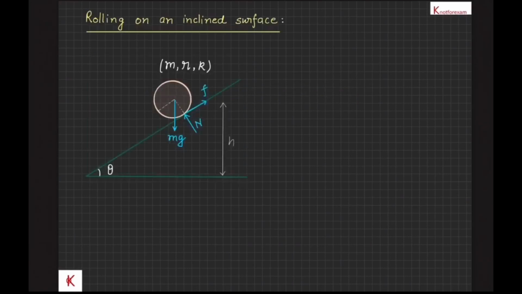Let's take a look at the given figure of a uniform rigid body of mass m and having a circular cross section of radius R, and radius of gyration about the center of mass axis is k, placed on an inclined plane of angle of inclination theta. For sufficient friction there will be no slipping of the contact point and there will be pure rolling.